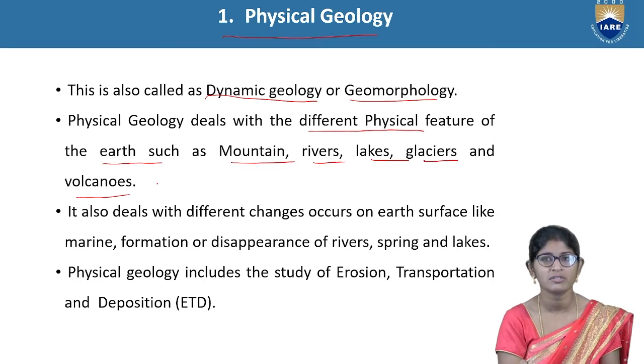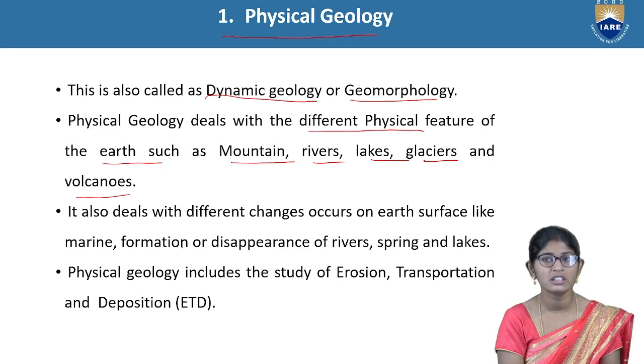These kinds of physical features we study on the earth surface.